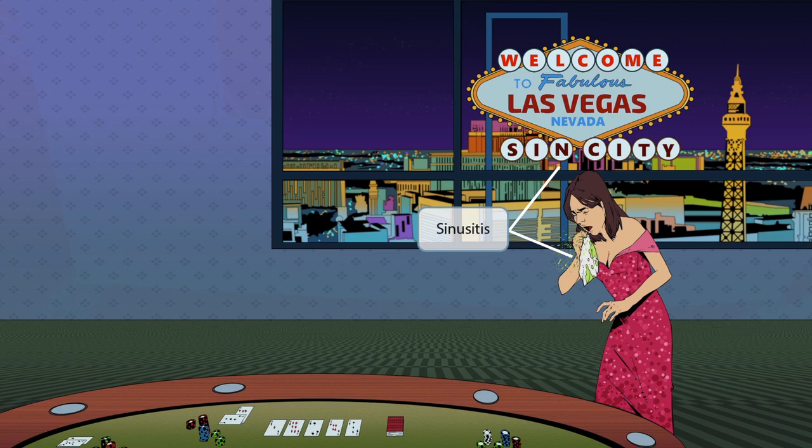Sinusitis is most commonly caused by viral infections, like rhinovirus and influenza virus, and the most common bacterial cause is Strep pneumoniae. This lady with sinusitis was just about to sit on this gambling table and try her luck. So let's see who else is down for that.